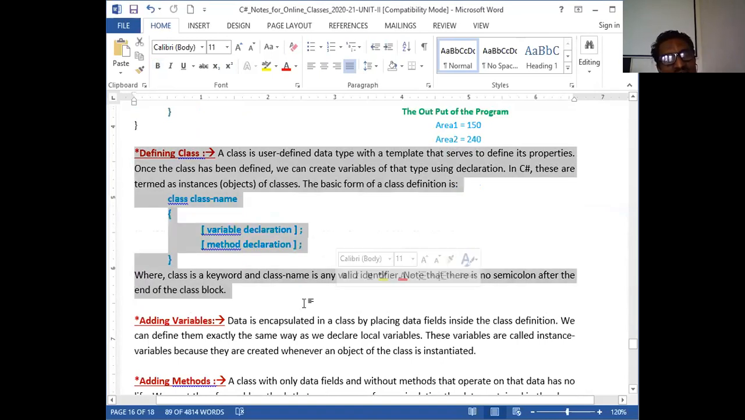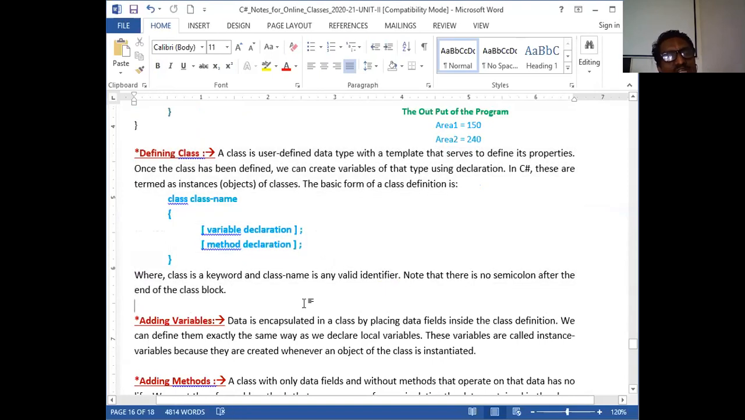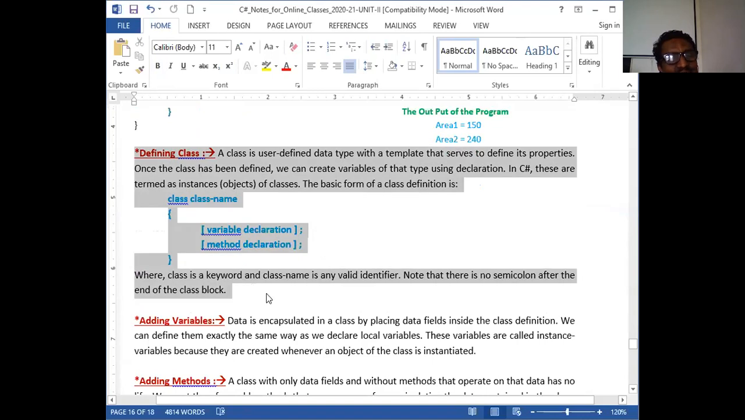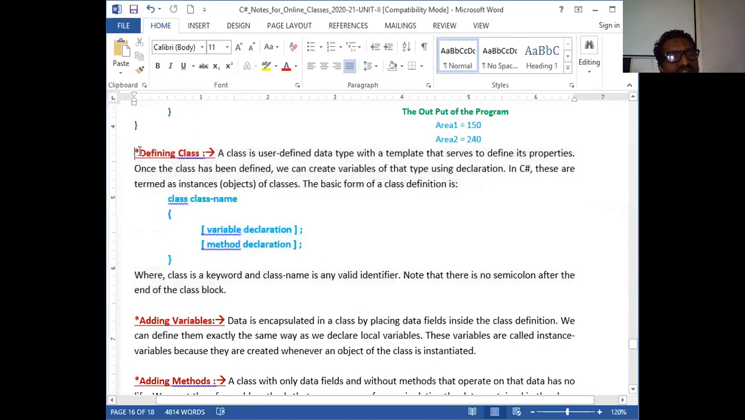You can read it here because you are doing your graduation. Definitely you can read it here and understand. But still, it is my duty. Let us see what is this defining class. How the class is defined. Class is a user-defined data type, as I told you.